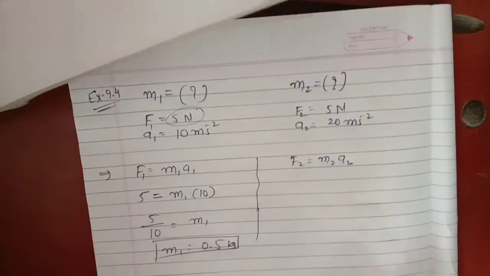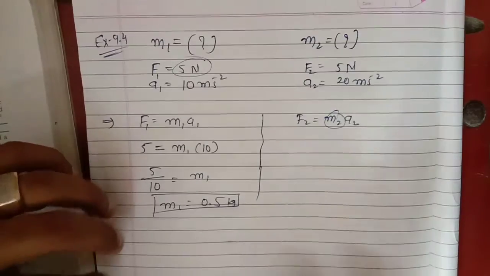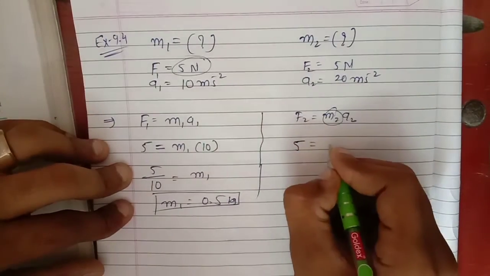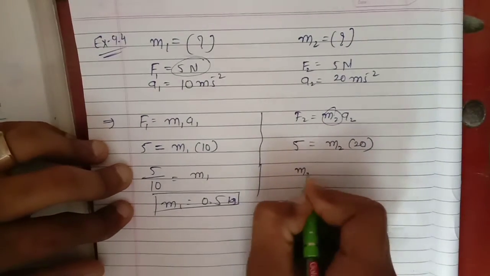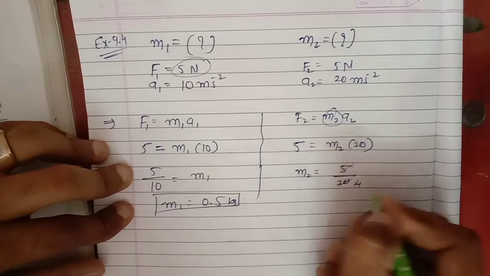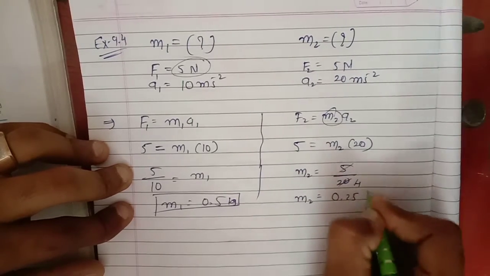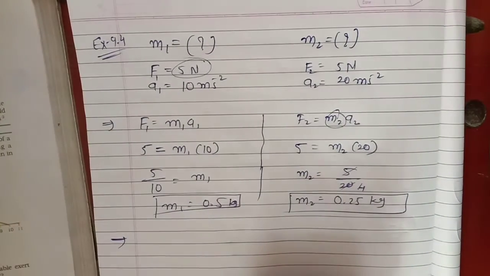Now find M2 using the formula of F2. F2 is 5 Newton. M2 you have to find, A2 is 20. So M2 is equal to 5 divided by 20, which is 1 upon 4. It means it is 0.25 kg.